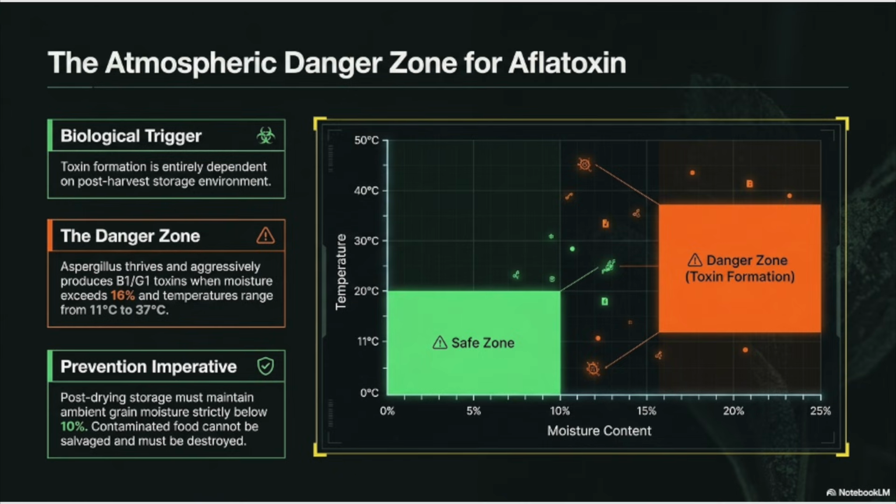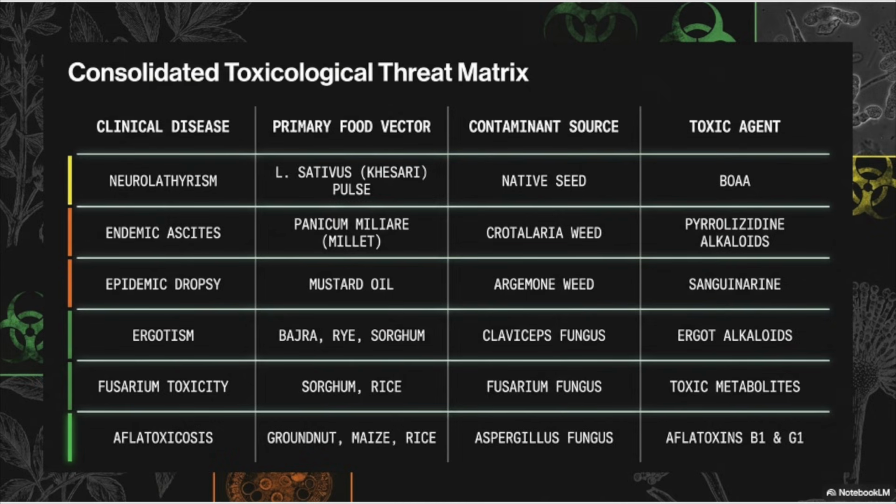The danger zone for toxin formation occurs when grain moisture exceeds 16% and temperatures range between 11 and 37 degrees Celsius. Prevention requires that post-drying storage maintain grain moisture strictly below 10%, and any contaminated food must be destroyed rather than salvaged. To summarize everything we have discussed, foodborne diseases arise from a wide variety of sources ranging from native plant toxins and field weed contamination to field and storage fungi.